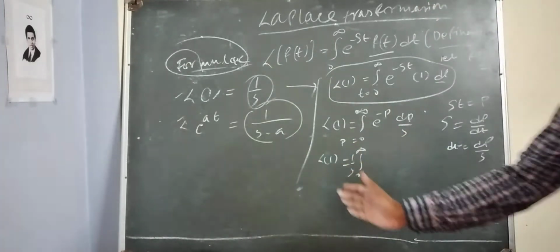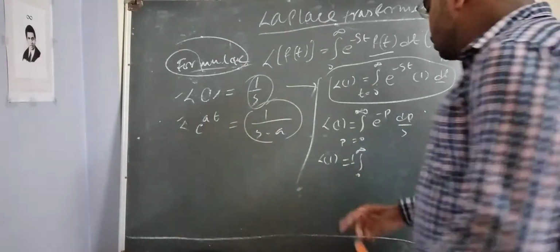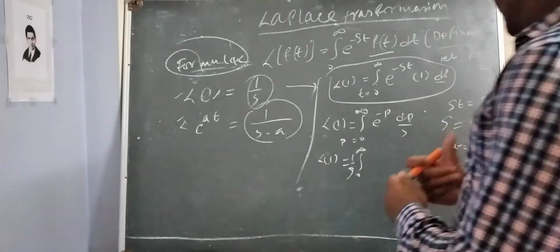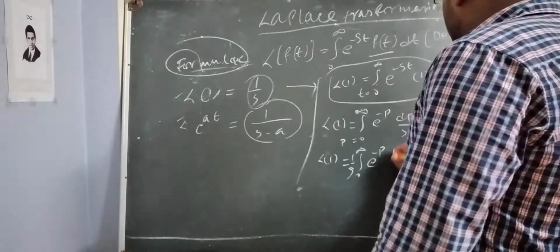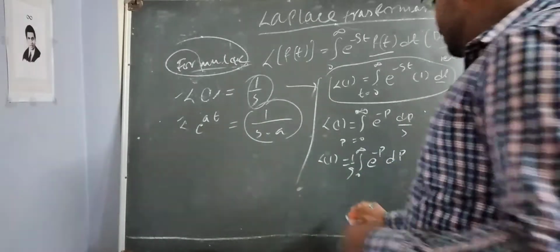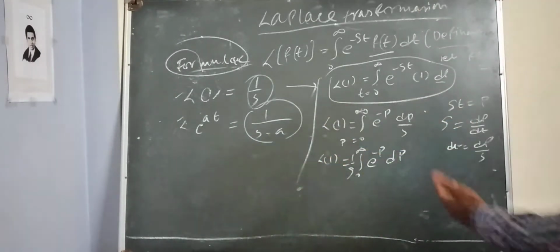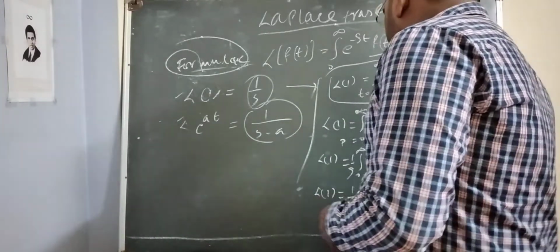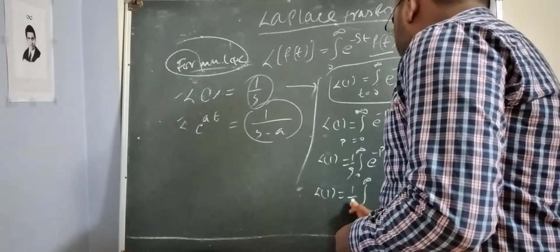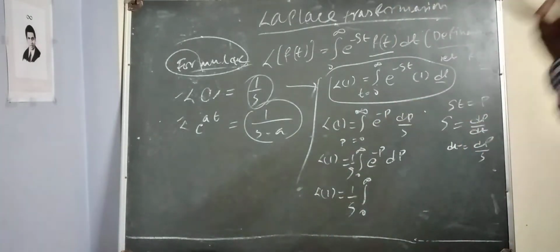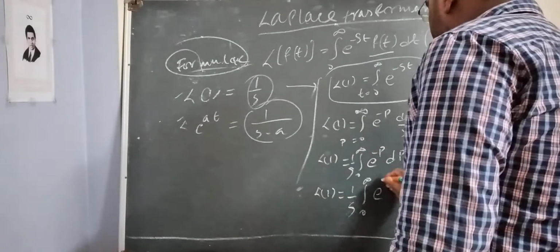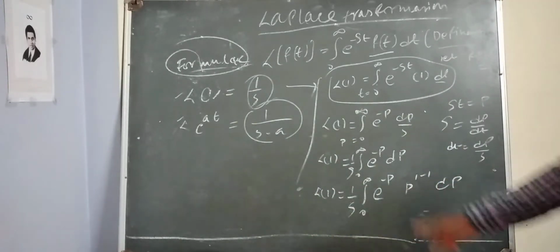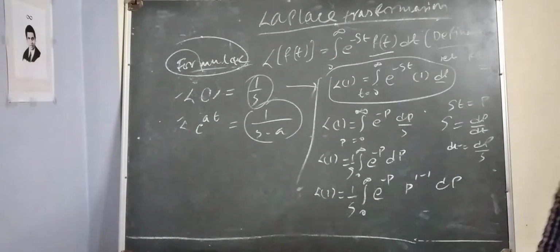I am just taking 1 upon s as a constant, because before the integration I have to take the constant out. It will be easier to solve, and it looks better also. Laplace of 1 is equal to 1 upon s times the integral from 0 to infinity of e to the power minus p, p to the power 1 minus 1. So 1 minus 1 will be equal to 0.